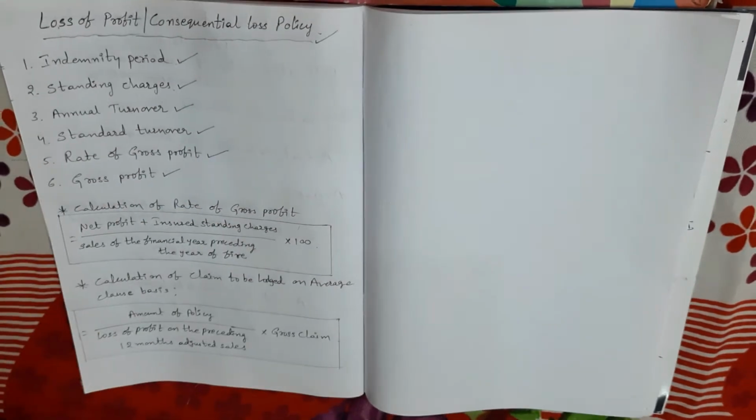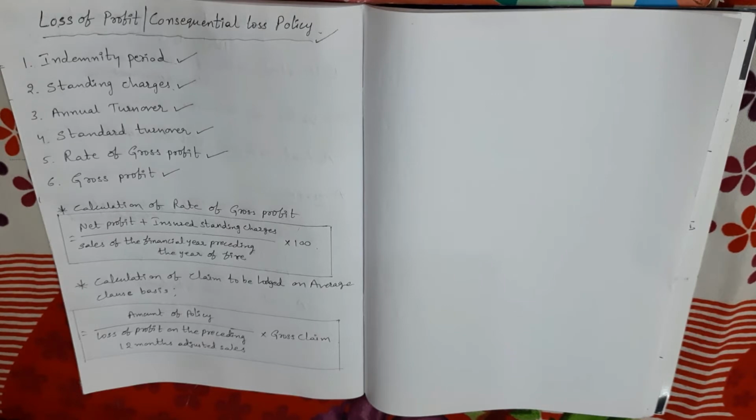So here gross profit is very important. Gross profit is calculated by adding the amount of insured standing charges to the net profit. In case of net loss, gross profit is the amount of insured standing charges less such a proportion of any net trading loss as the amount of the insured standing charges bears to all standing charges of the business.